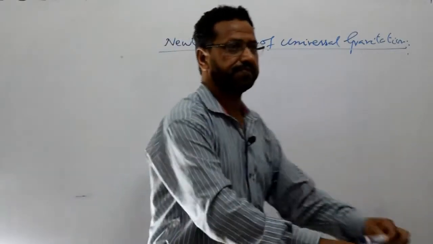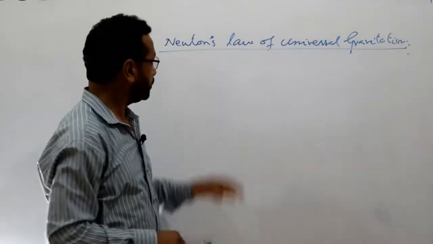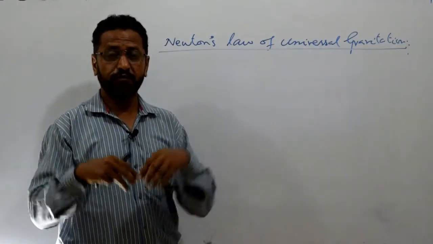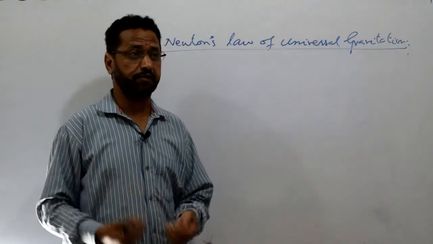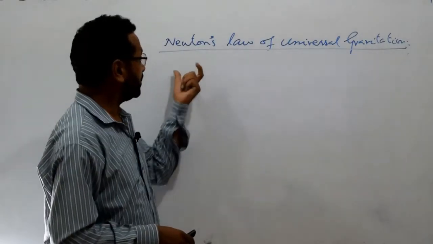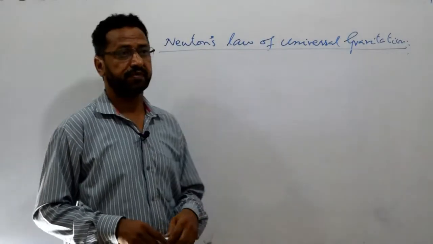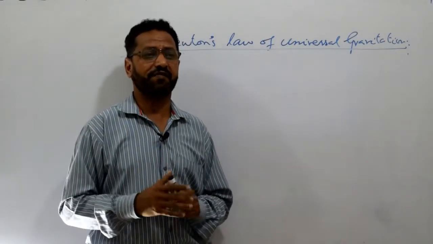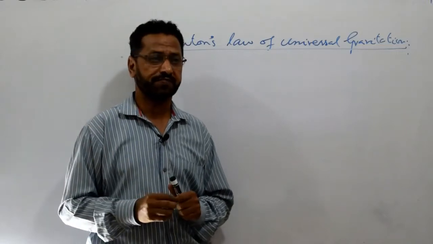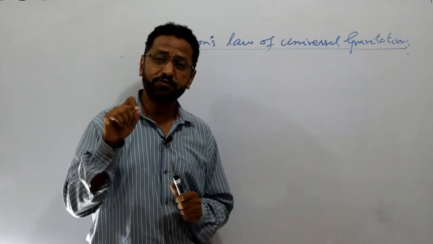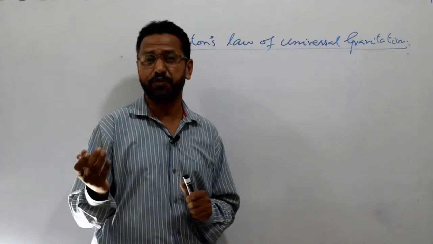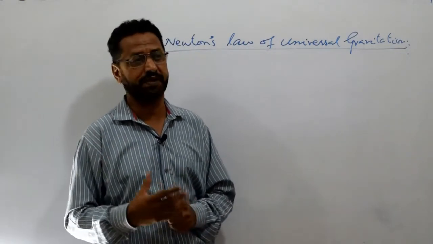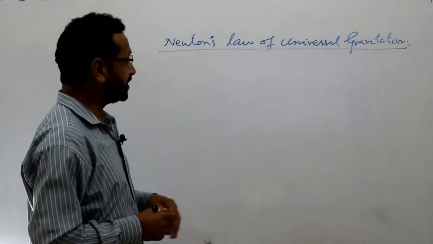So dear students, when a body attracts other bodies with a force, what will be the magnitude of that force and how do you measure it? That was the law explained by Newton. This law can be stated as: every body in the universe attracts another body with a force, and the magnitude of that force is directly proportional to the product of the masses and inversely proportional to the square of the distance between them.